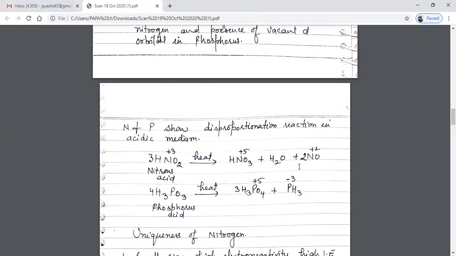And you can see the oxidation state here. In phosphorus acid, the oxidation state of phosphorus is +3. But in phosphoric acid it's +5, and in phosphine it is -3. In the same way, in nitrous acid it's +3, but in nitric acid it's +5, and in nitric oxide it is +2. The rest of the members of the family have less tendency to undergo the disproportionation reaction.